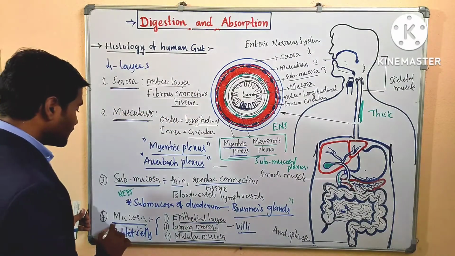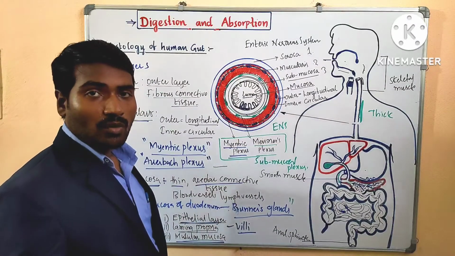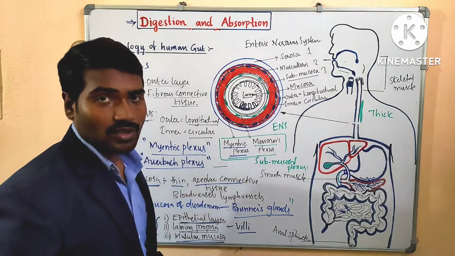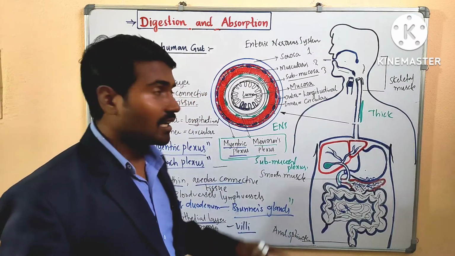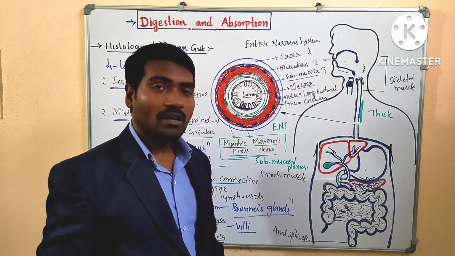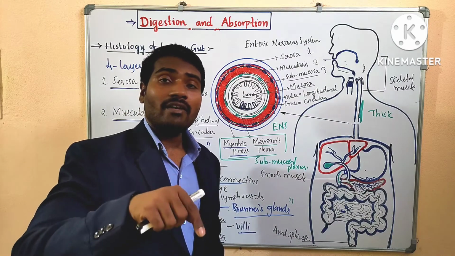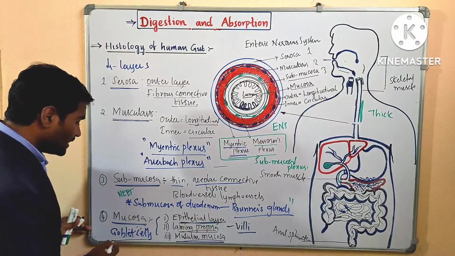The last layer, the mucosa, is the inner layer, also made up of three small layers: the epithelial layer, lamina propria and muscularis mucosa. These all project inside in the small intestine, making the villi for more absorption of food, and in the stomach they help in the mixing of the food. Wherever it is, the epithelial layer contains small glands called goblet cells.